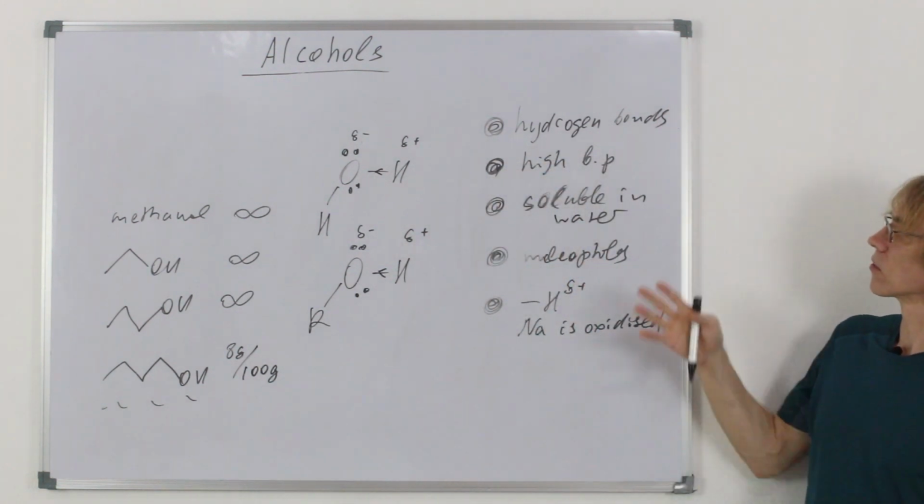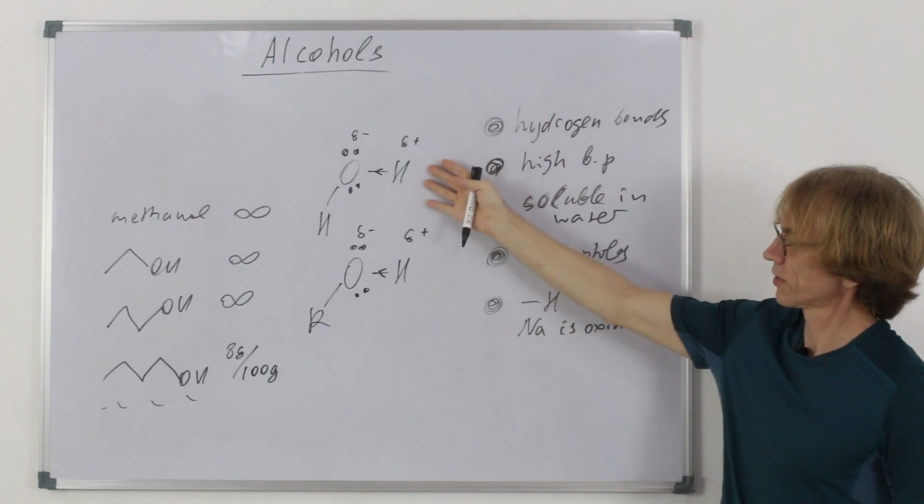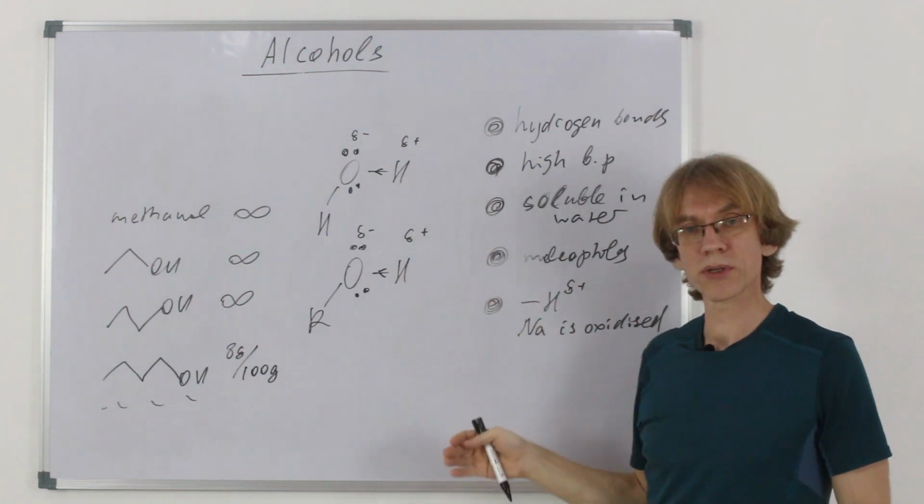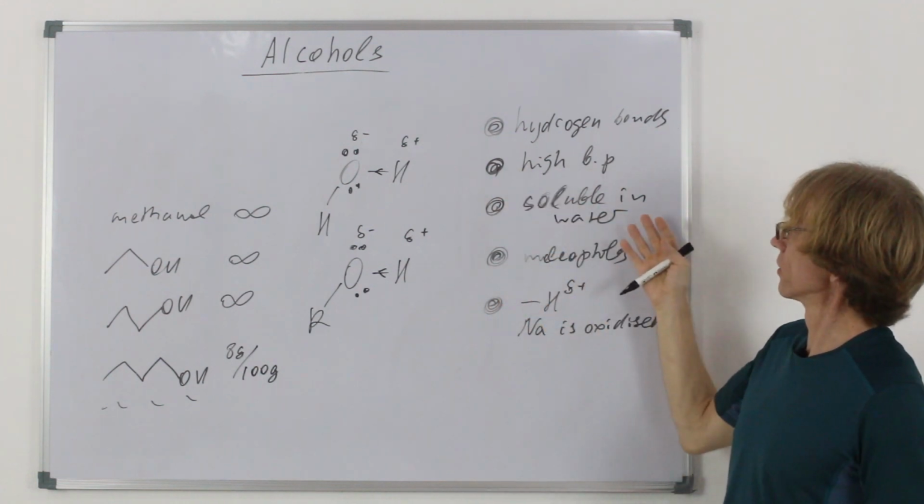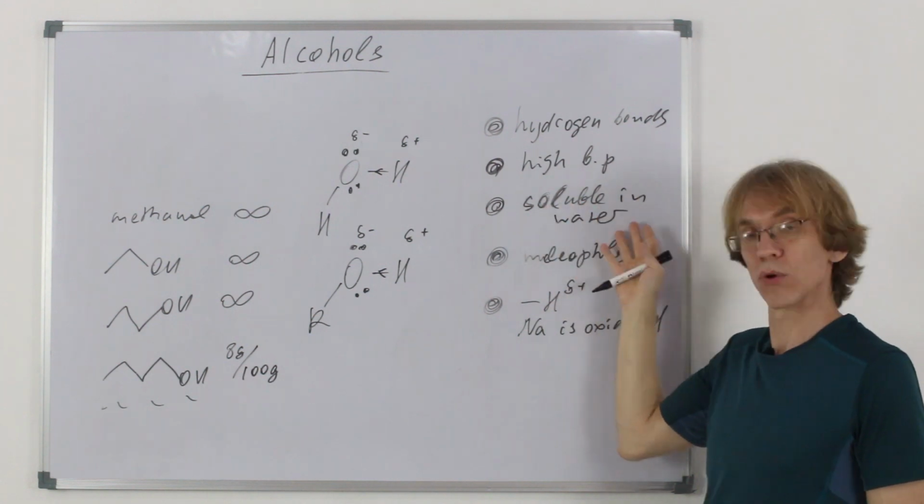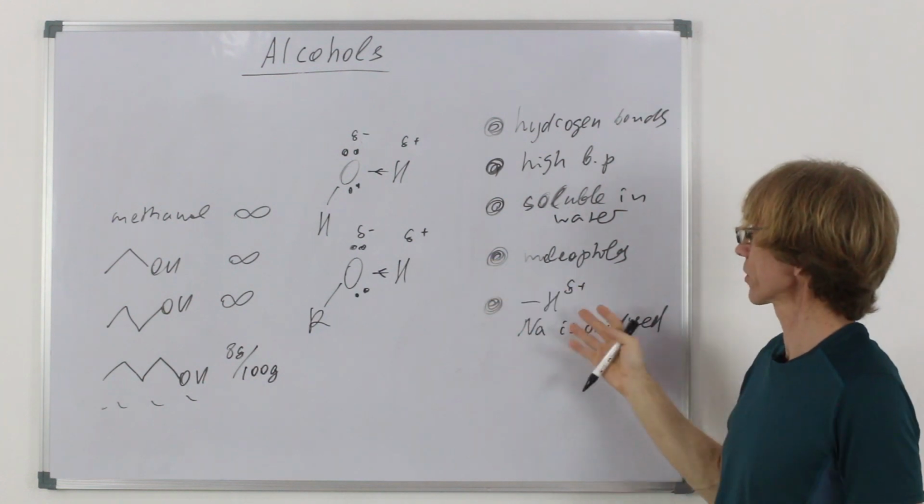So okay, now we have some list. They can form hydrogen bonds, alcohols as well as water. Therefore, we expect them to have high boiling points and to be soluble in each other, at least for the earliest members of the homologous series.